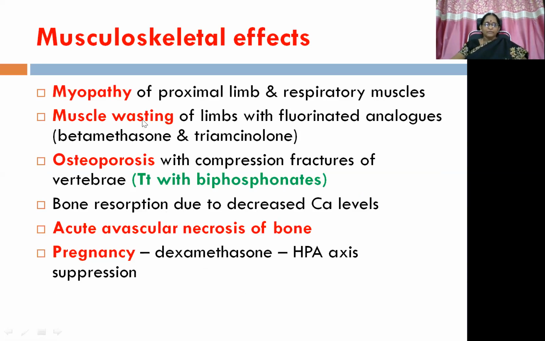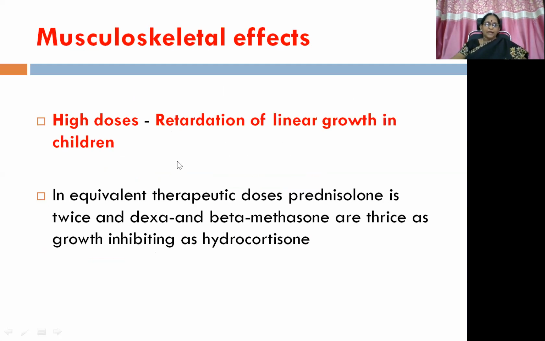Okay, so myopathy, muscle wasting, that is because of the protein catabolism, most commonly seen with fluorinated analogs. So which we can think about like which has to be administered. Then osteoporosis, avascular necrosis of bone, and this osteoporosis can give rise to fractures. Then high doses can even result in retardation of linear growth in case of children, which this point has to be paid much attention whenever we administer glucocorticoids in case of young children. In equivalent therapeutic doses, prednisolone is twice and dexamethasone and betamethasone are thrice as growth inhibiting as hydrocortisone. Okay, this is a point of clinical importance.